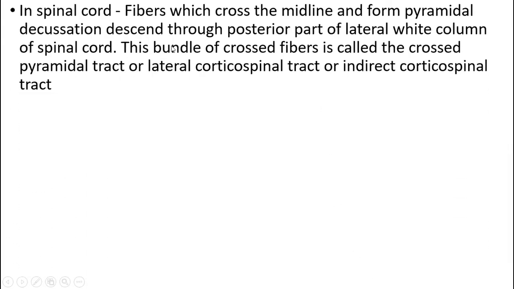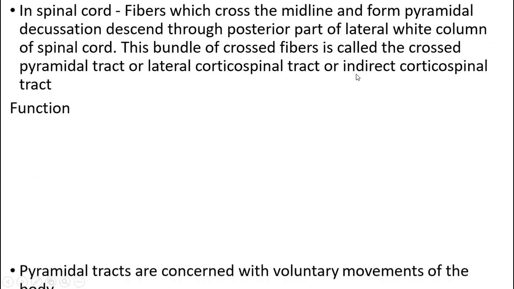In the spinal cord, the fibers which cross the midline and form the pyramidal decussation descend through the posterior part of the lateral white column of the spinal cord. This bundle of crossed fibers is called the crossed pyramidal tract or lateral corticospinal tract or indirect corticospinal tract.